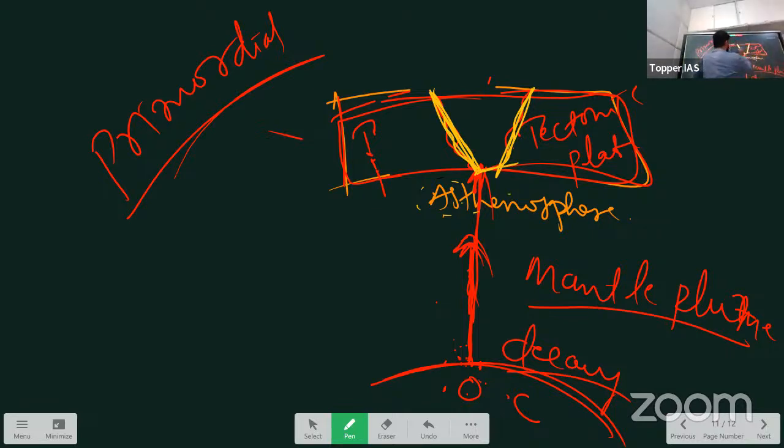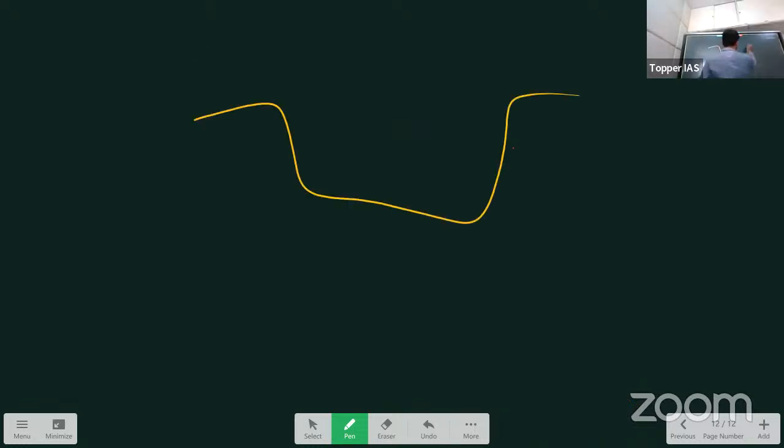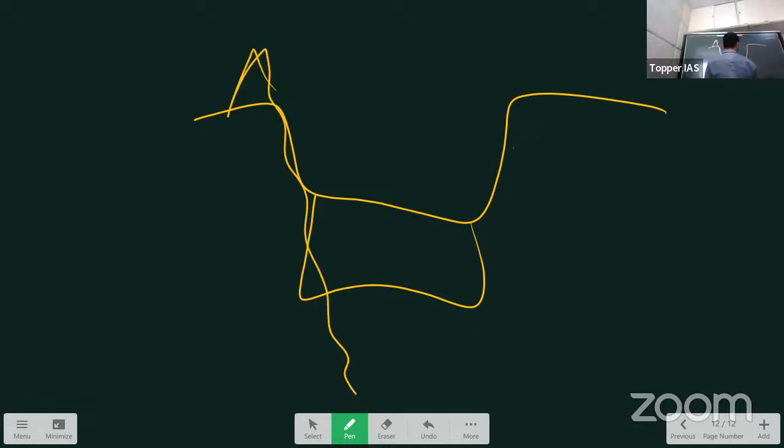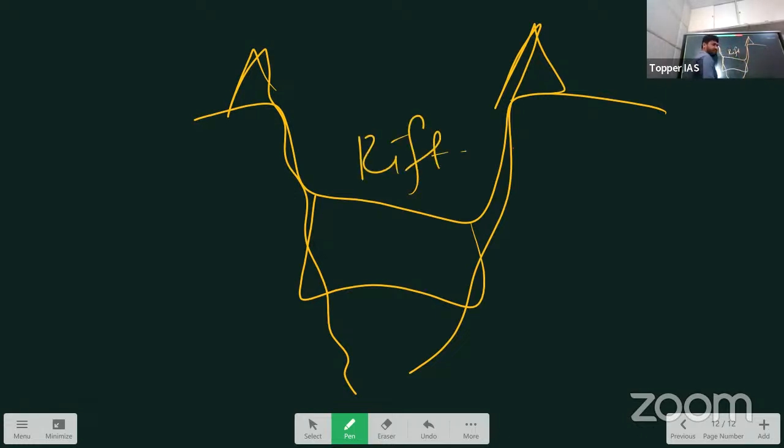What happens? Three blocks are created now: 1, 2, 3. The middle part falls down. So remember, it will be like this. The middle part, which was earlier here, has come down, right? Because of this, there is volcanic eruption here. This is called a rift.